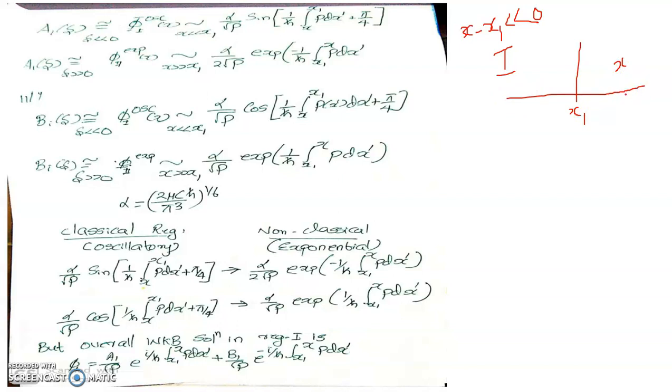That is a solution corresponding to region 2, and the value of this asymptote is found to be alpha by 2 root p e raised to minus 1 by h cross integral x1 to x p dx prime. Here also x1 to x is a positive limit because we have region 2, x1 is behind x. So these are the asymptotic values of A of theta in the two regions